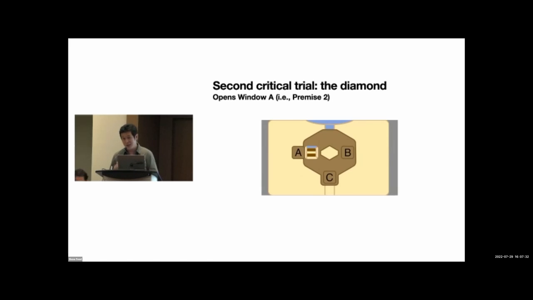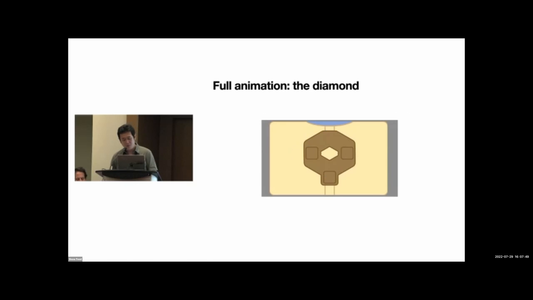And then we reveal that A is closed. That's the second premise. And then we also ask the question, can you conclude that mechanism B is guaranteed to be closed? This time it's closed as opposed to open. And if the subject says yes, then again, she fell for the fallacy. We will skip the full animation for the sake of time. Happy to present it in the discussion session.